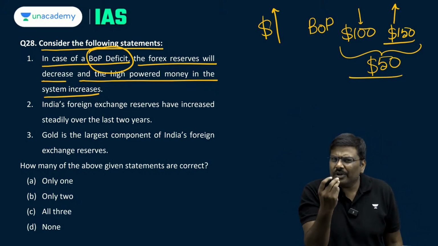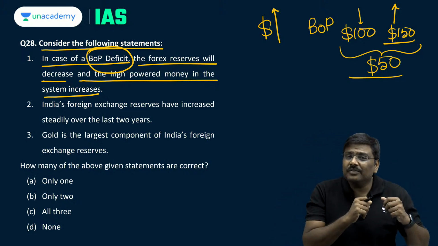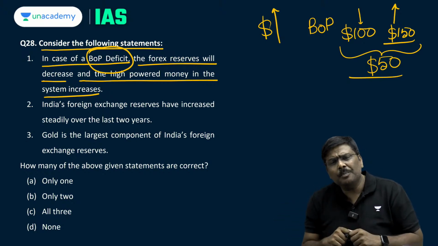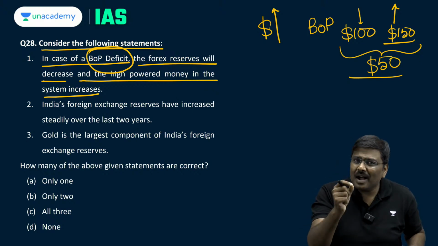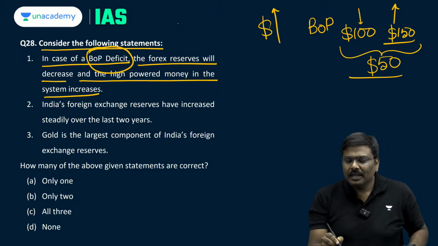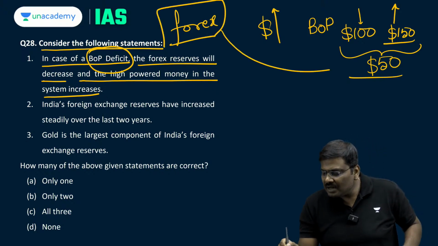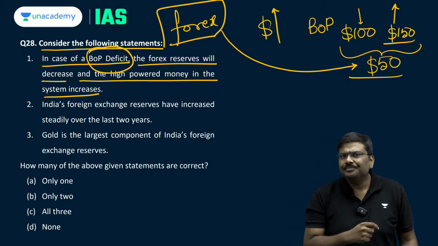But from where do you get this additional $50? You cannot simply say, I'll get from the foreign market, because if you get from the foreign market, it will be accounted in the BOP. That is not accounted. So, which means RBI, mind you, RBI is using its forex reserves to supply these additional $50 to the market. Now, how does RBI do that?